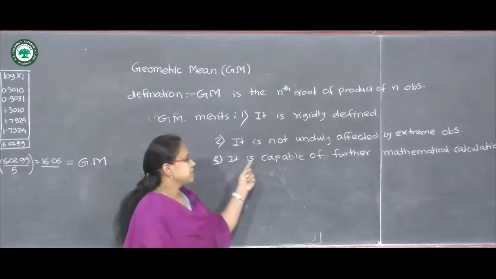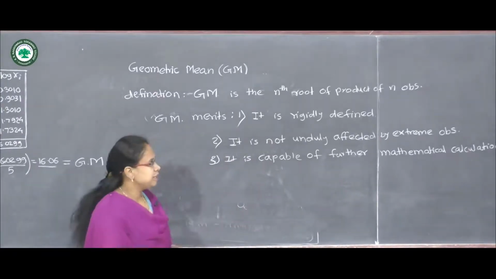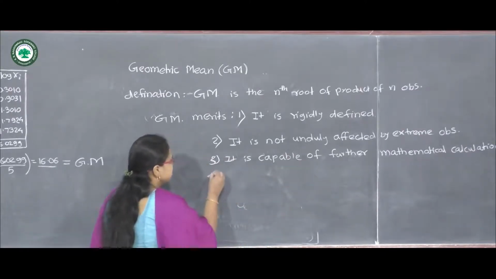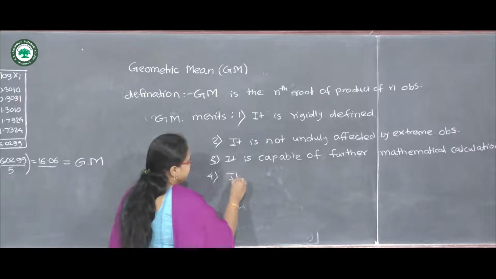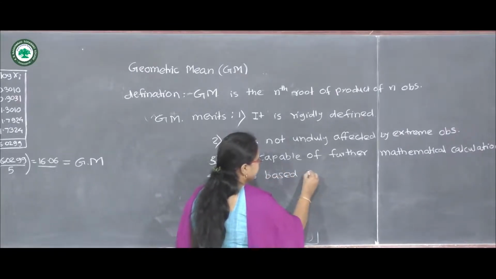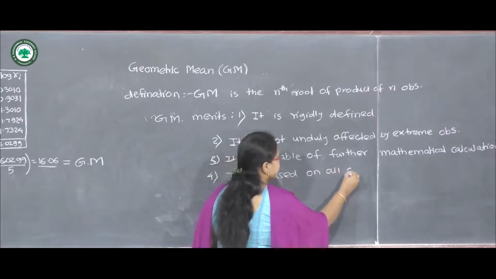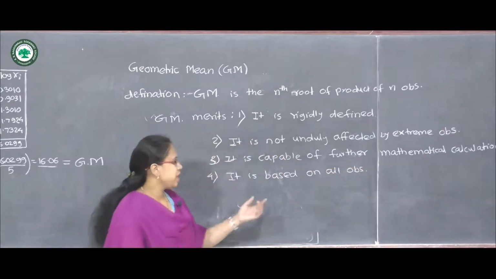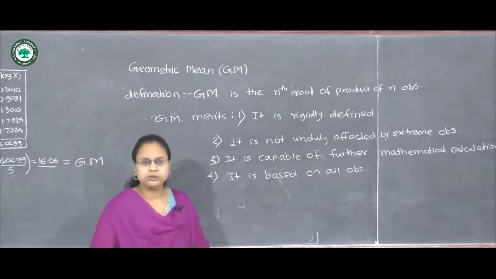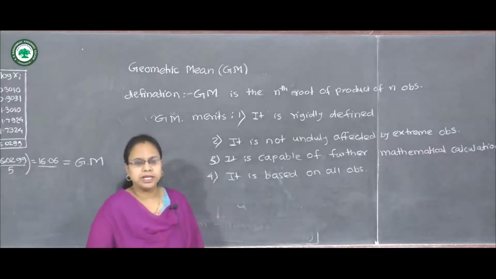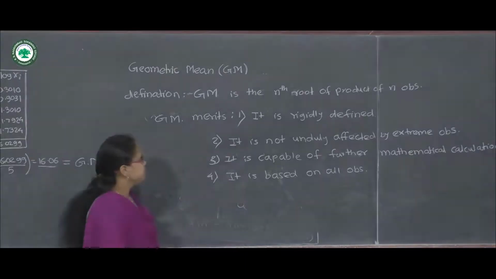So we have written it is capable of further algebraic treatment or mathematical calculations, and another merit is it is based on all observations. So all observations we are taking the product, so it is based on all observations. So these are some merits of geometric mean.